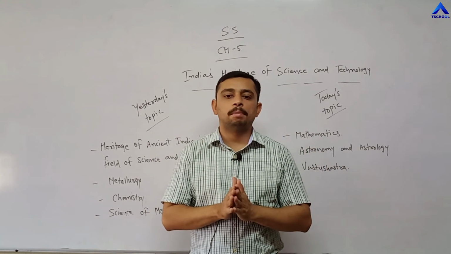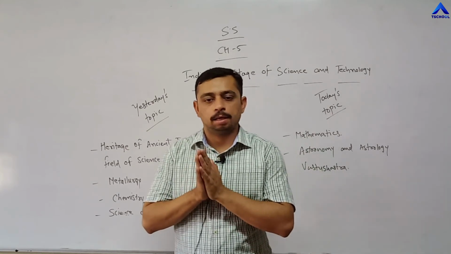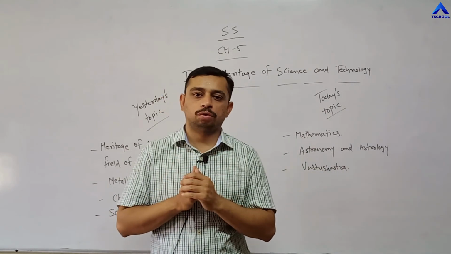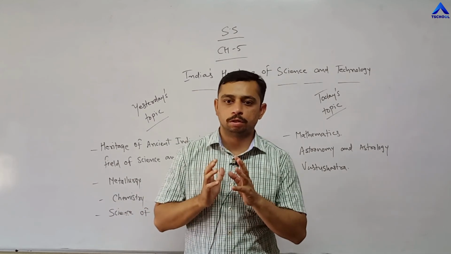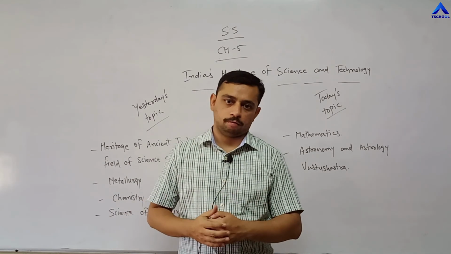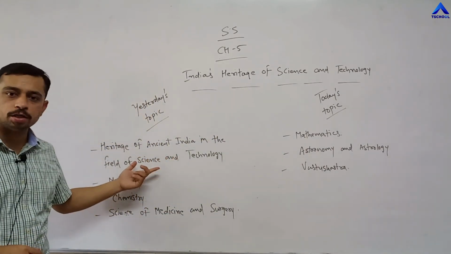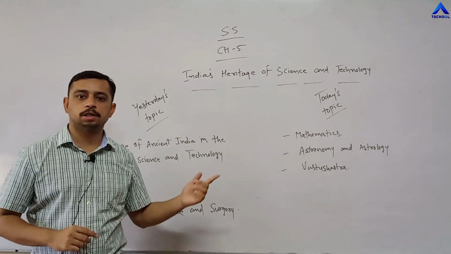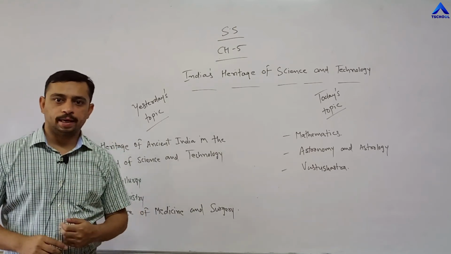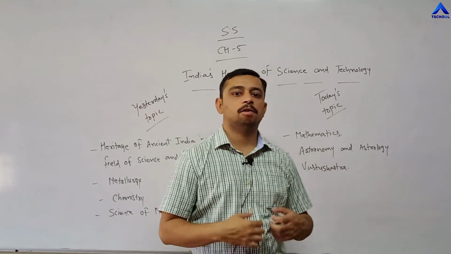Right? So this is all about your chapter number 5, that is related to science and technology. There are 6 to 7 important concepts of this chapter. Right? Try to understand this chapter topic wise. The first topic that we did was the heritage of ancient India, specially related to science and technology. The second thing that we discussed is all about metallurgy, different kinds of metals.